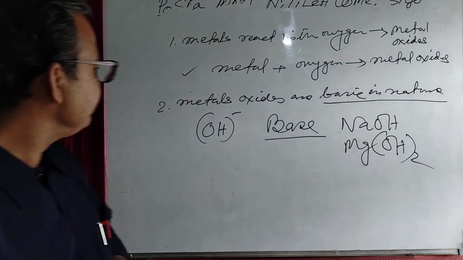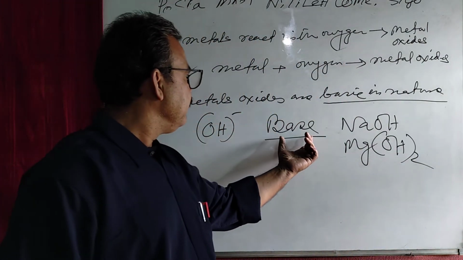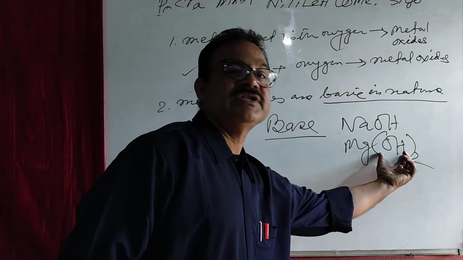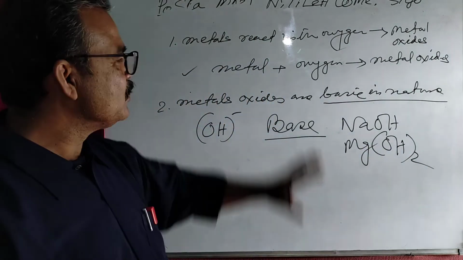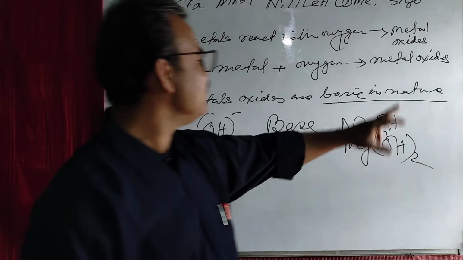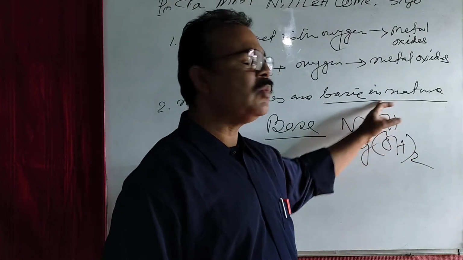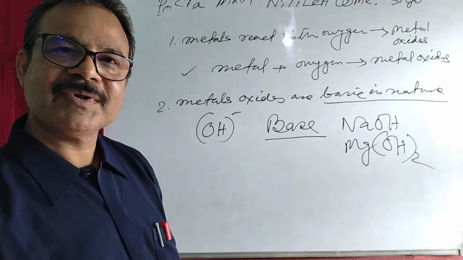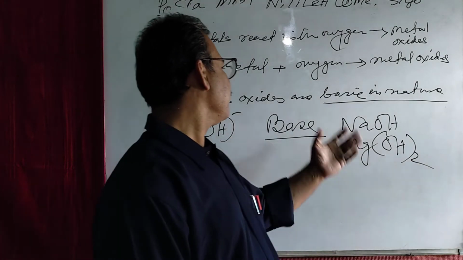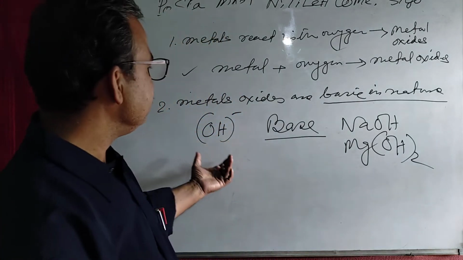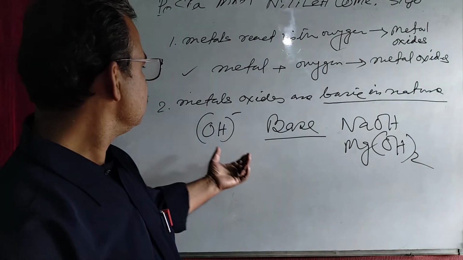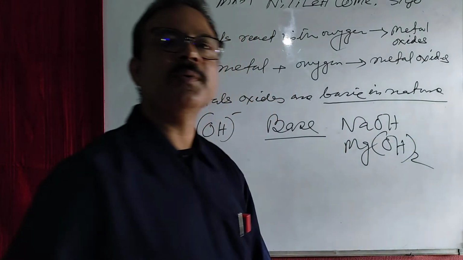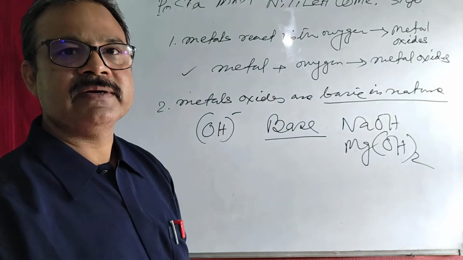Now here you see, base contains this hydroxyl group. So to be a base, there must be at least one hydroxyl group. So you remember that bases are the substances which release hydroxyl ion when dissolved in water.